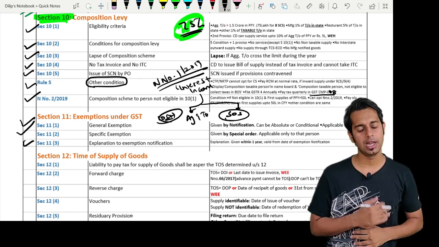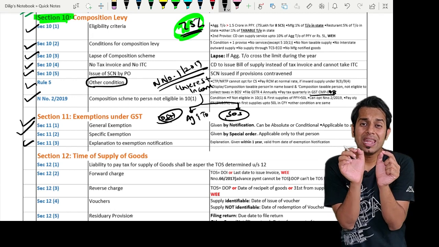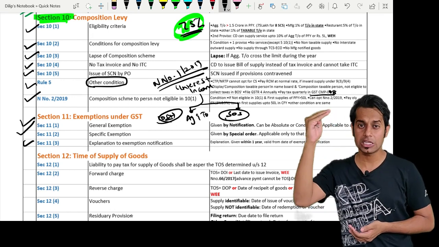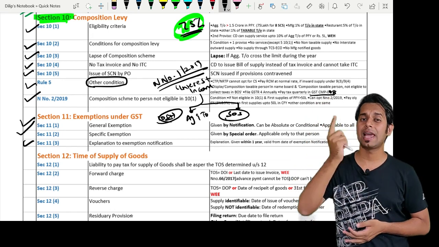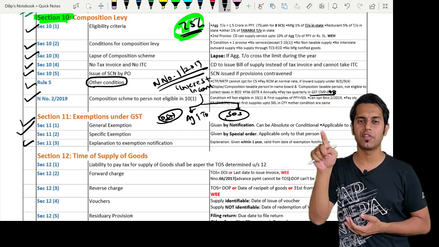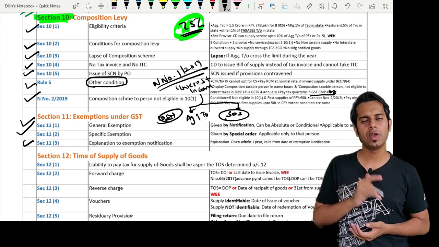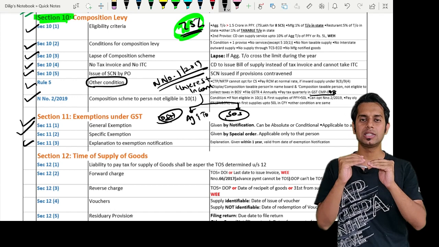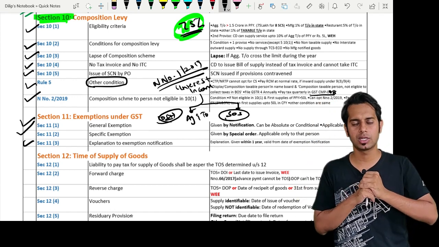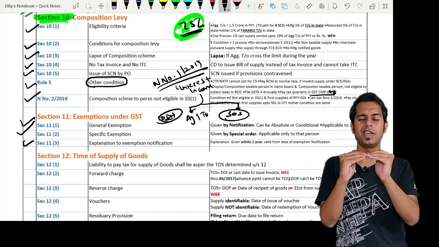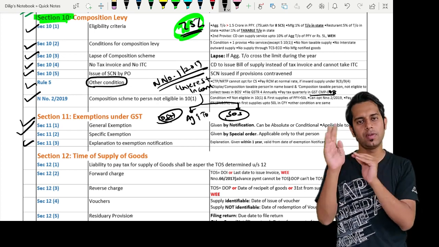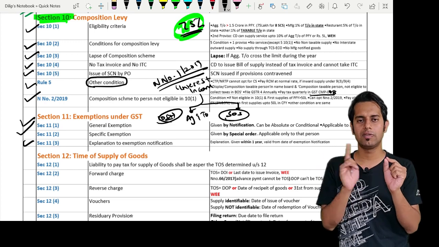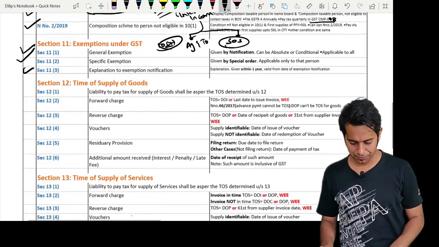Then section 11 subsection 3 is telling that if any explanation or clarification is given to an exemption, if there is an exemption notification which has already been issued, and if any clarification or explanation is given to that exemption notification within 1 year from the date of the exemption notification, then this clarification is as good as if it was issued at the time when the exemption notification was issued. Meaning this clarification will have a retrospective effect.